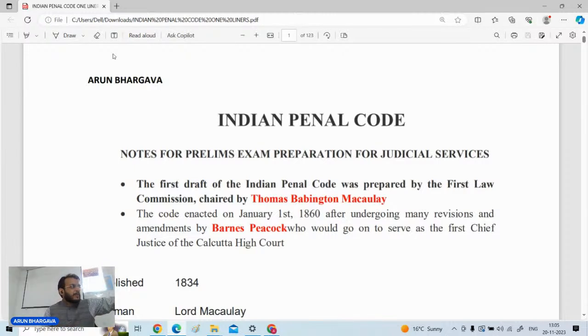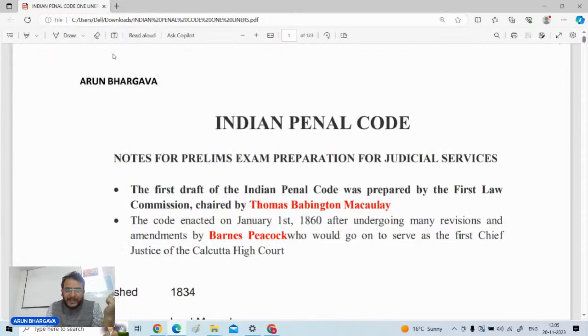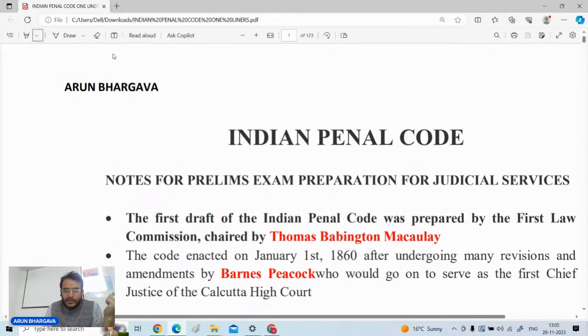The session will be divided in two segments. One will be taken up today, and the second will be there tomorrow. We'll try to take up the basic things today, and the next area of discussion will be taken up in tomorrow's session. So let us start with the session for the rapid revision round of the Indian Penal Code.